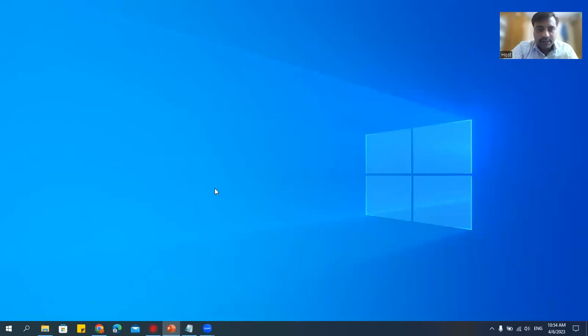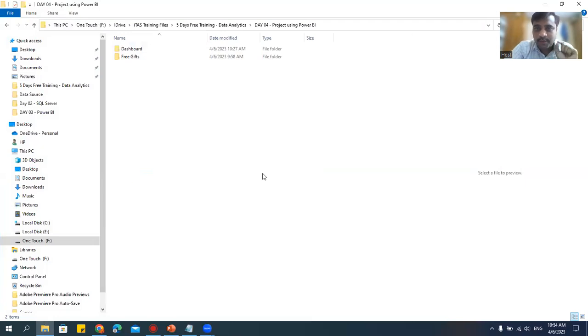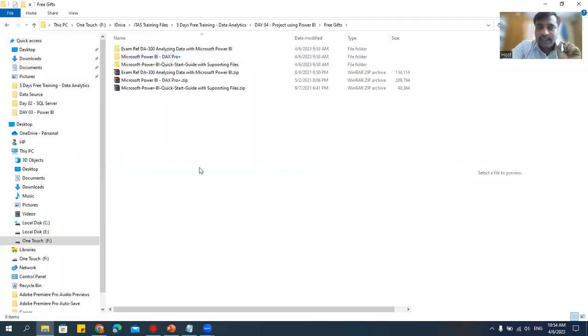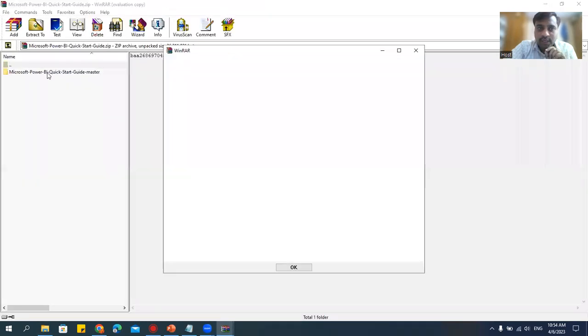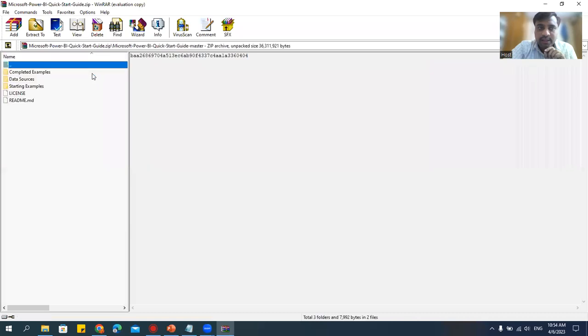All right, so let's minimize all the PPT and go to the topic now. Before that, I promised you that I'll be showing you the free gift. See here, these are the books you're getting. One is the Power BI quick guide with the supporting files. If I open this, you can see I have a textbook here, and here I have all the source files. You'll not get the source files on the net, you might get only the PDF. See, completed examples, data source, and starting examples. I'll be sharing this with you.